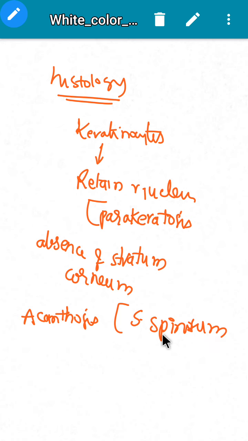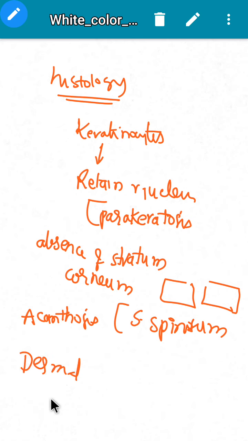This thickness is due to the cells separating because they are not perfectly adherent to each other. And dermal vessels will be dilated, as it is an inflammatory condition.